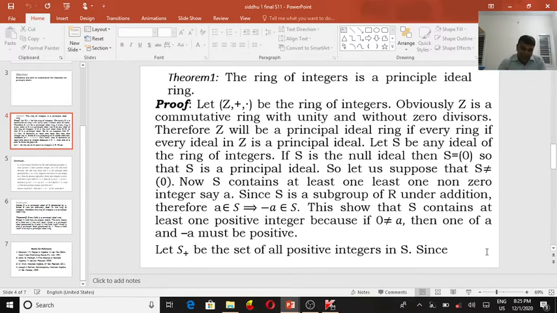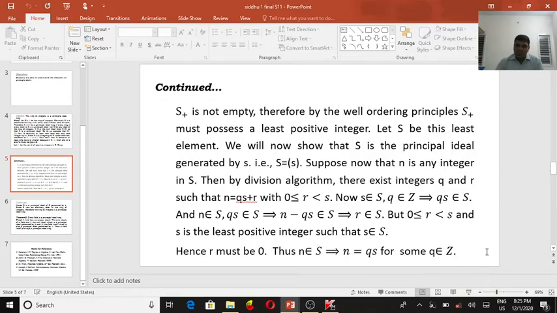So take S plus, the set of all positive integers in S. Certainly S plus is non-empty. Therefore, by the well-ordering principle, S plus possesses a least positive integer. The well-ordering principle is a less-than property: any element chosen, there is certainly one less than it.